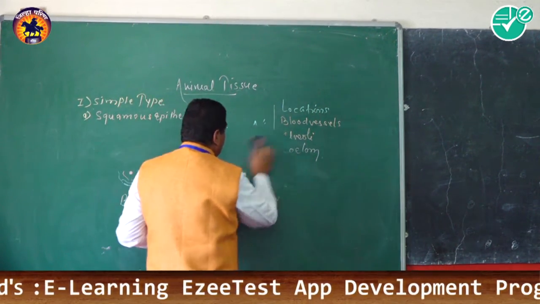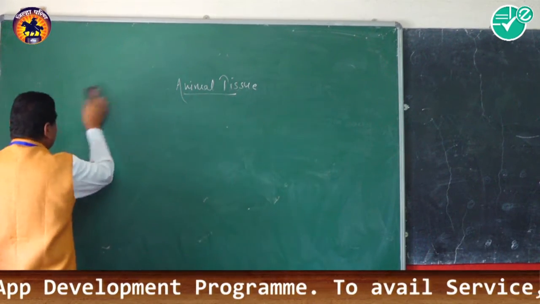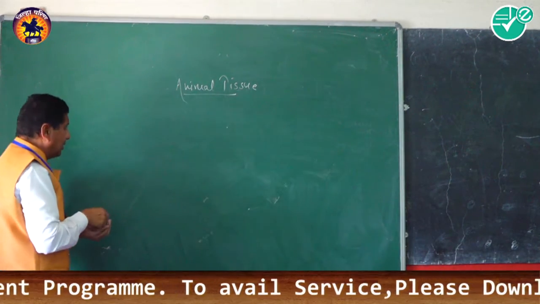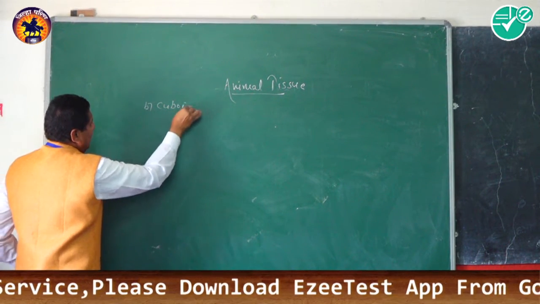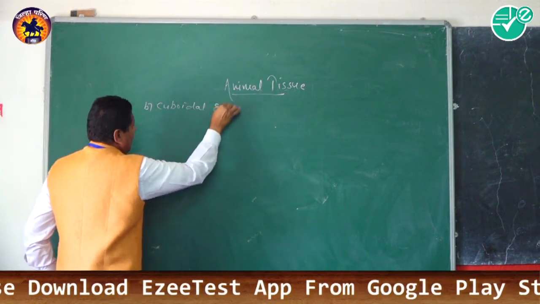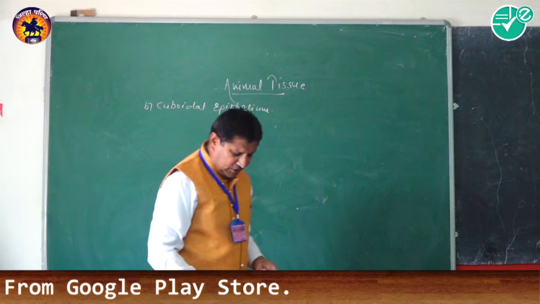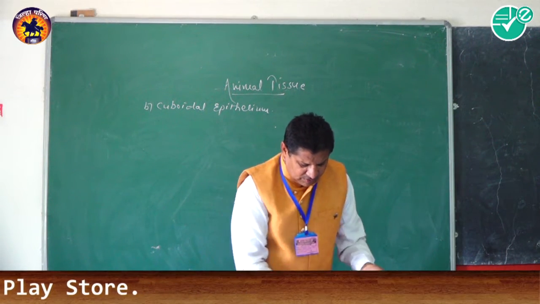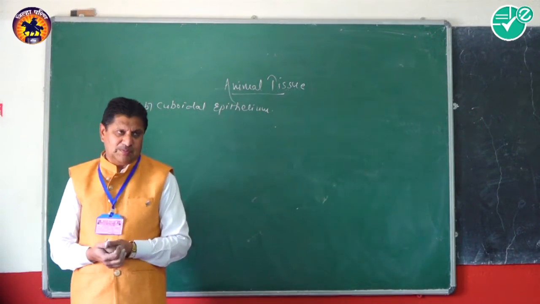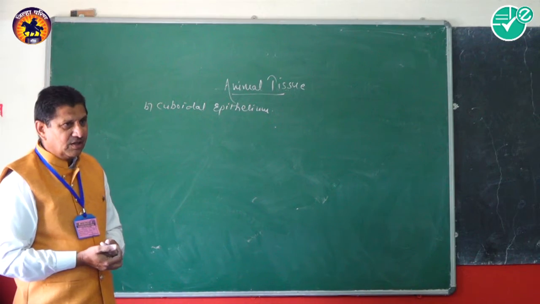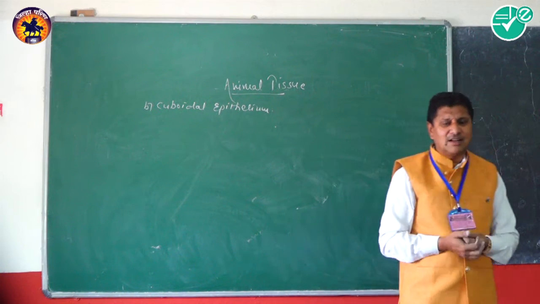Now, this is the first type of epithelium. And we consider another example of another type, that is the simple epithelium, the cuboidal epithelium, C-U-B-O-I-D-A-L epithelium. Again, we understand this epithelium in 4 steps. The first is the diagram, the second is the structure, the third one is the function, and the last one is the location.